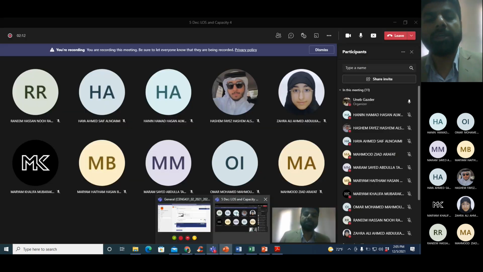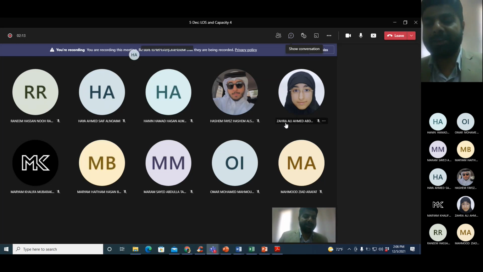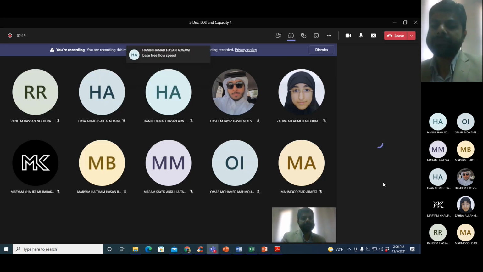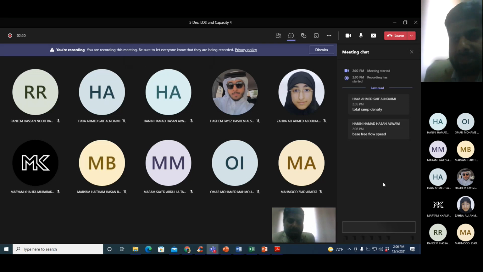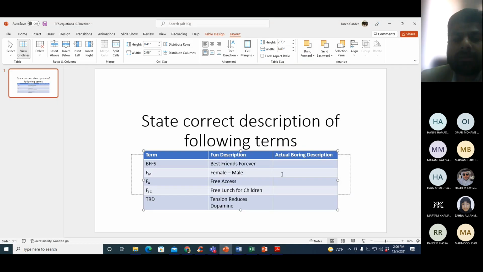Okay, and I'm hoping it will not work the other way around, that you forget the actual description and in the exam you write the fun one. Okay, so you guys remember. TRD is total ramp density, absolutely true. Base free flow speed, BFFS, yes. Right again, Haya, Haneen, both are correct. So the first one is done, the last one is done.